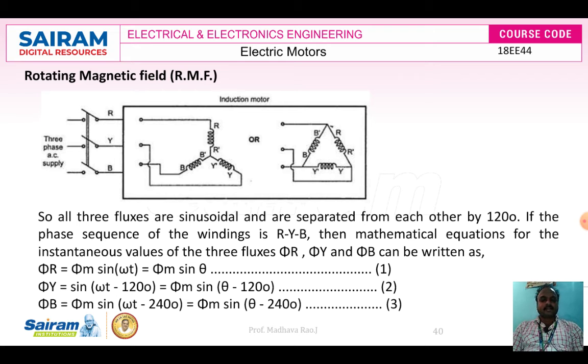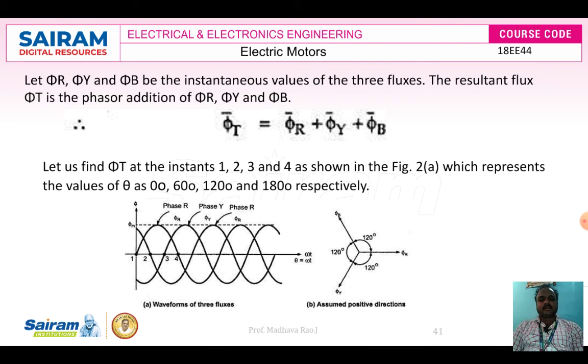We can observe this in the figures. Figure B shows the phasor diagram of phi R, phi Y, phi B, and we can observe the phase difference between each flux is 120 degrees. In figure A we can observe how the fluxes are produced, all three fluxes phi R, phi Y, phi B. The total flux in the three-phase induction motor, phi t, is equal to the summation of all three fluxes, phi R plus phi Y plus phi B.